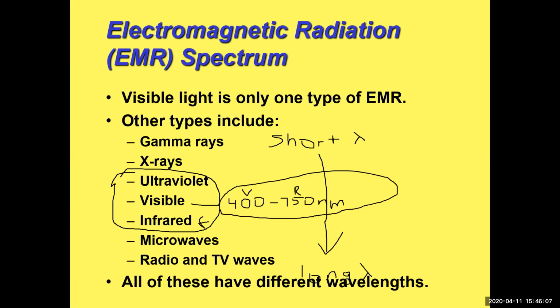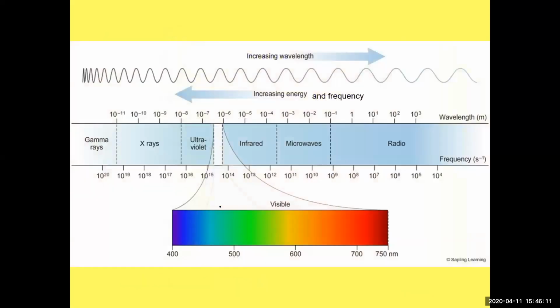That's what we can see right there. Okay. All right. So here's a picture that just shows us that. It shows us the different wavelengths that go with the different types of light. And you can see over here, we have it in increasing wavelength going this way. So the wavelengths are getting longer as you go across, and therefore frequency is getting bigger as you go this way.